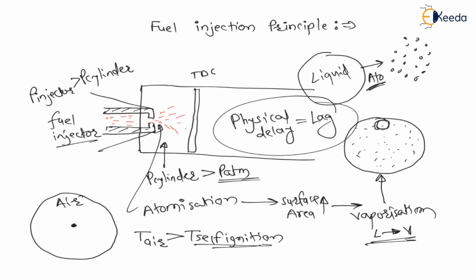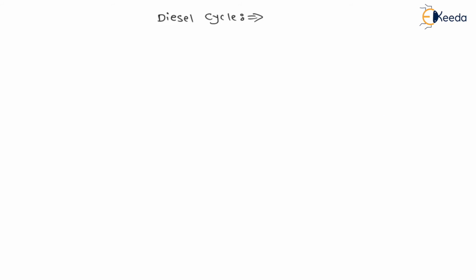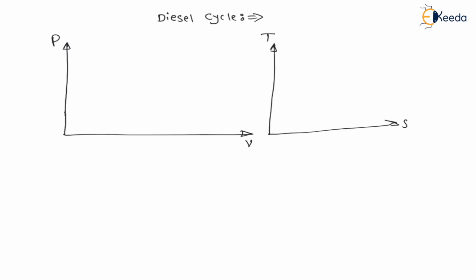Now my dear students, let us understand diesel cycle. For diesel cycle, here we will draw pressure versus volume diagram and, on another diagram, temperature versus entropy diagram. Now here let us say there is a piston cylinder assembly.